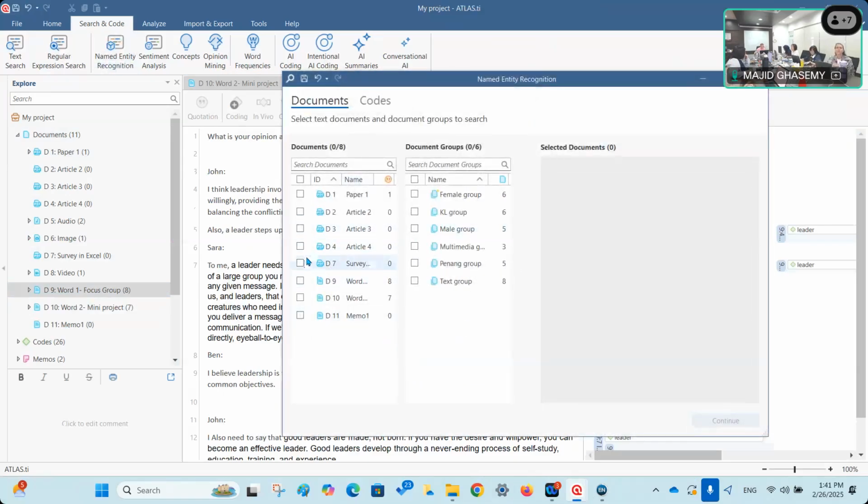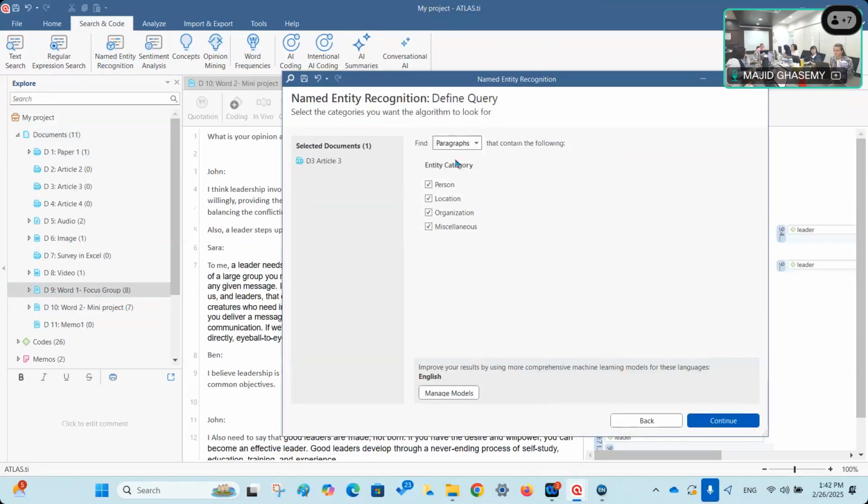So let me just select one document, maybe this article. Now here you can see that ATLAS.ti can automatically identify the name of the people in this document, any locations, any organizations, or some miscellaneous things.